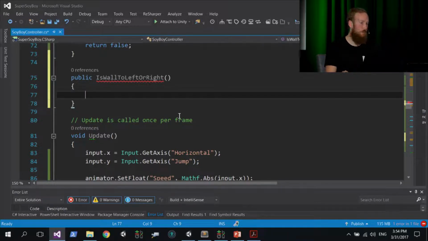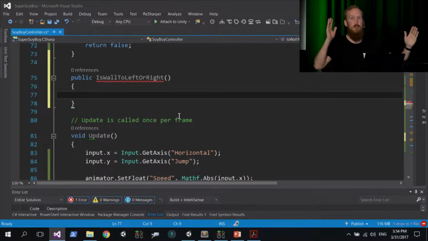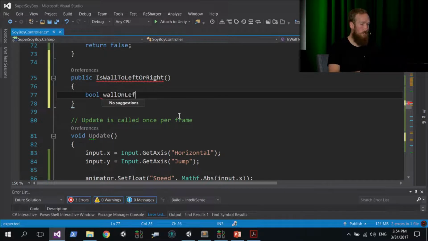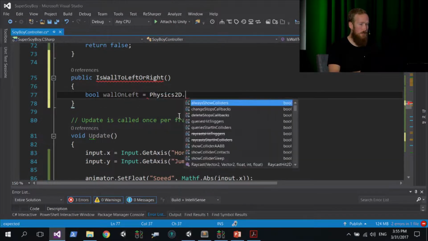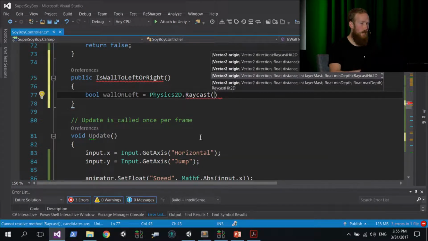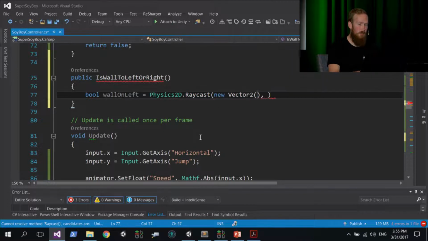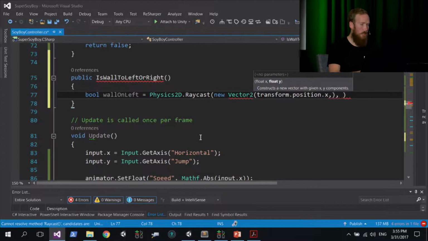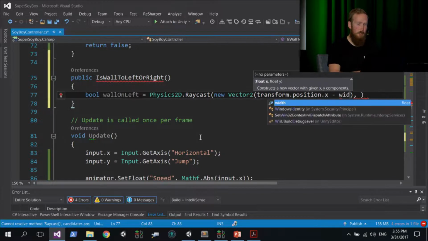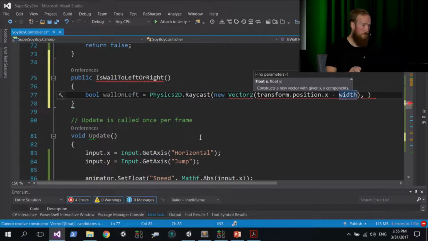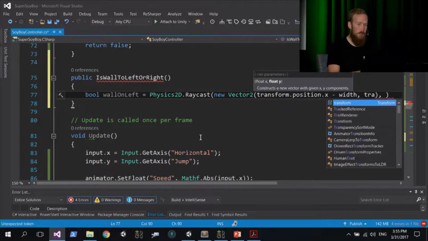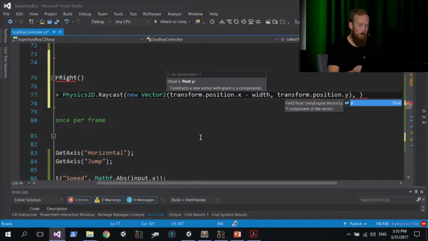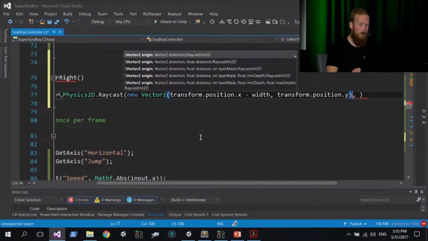And we're going to use a very similar mechanism with raycasting to determine if there's a wall on the left or right of our character. So again, we're going to use raycasting. So we're going to say bool wallOnLeft is assigned Physics2D.Raycast. And then inside the Raycast, remember, an origin point. So that's a new Vector2. And we're going to say transform.position.x for our x value, and then we're going to subtract our pre-calculated width from that x position. And then after that, we need a y value. And this is just going to be the center of the Sawyer Boy game object. So that's going to be transform.position.y, and then close that bracket for our Vector2.